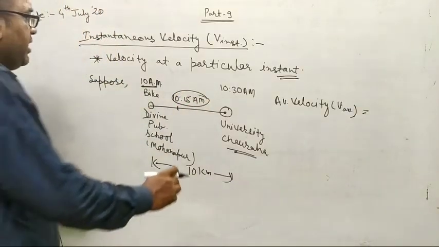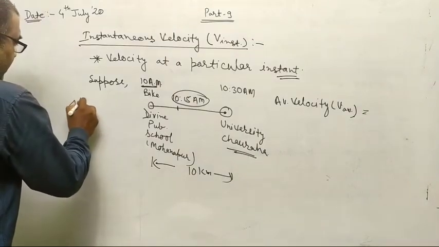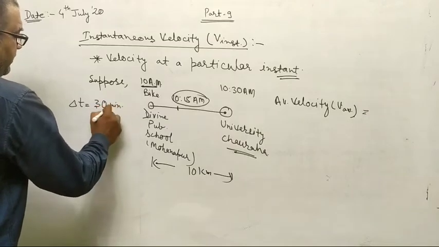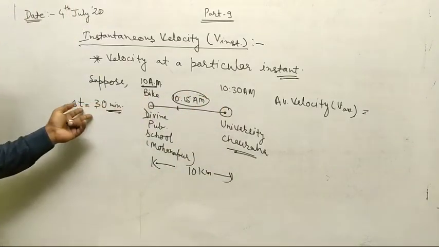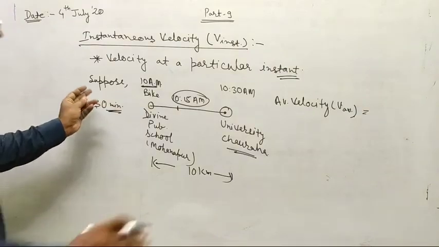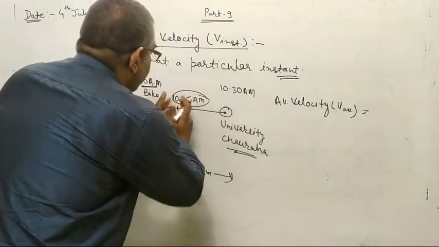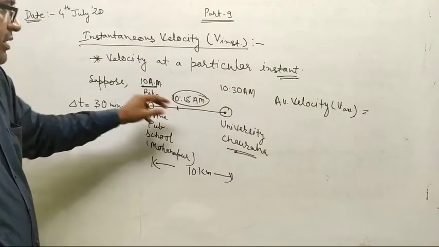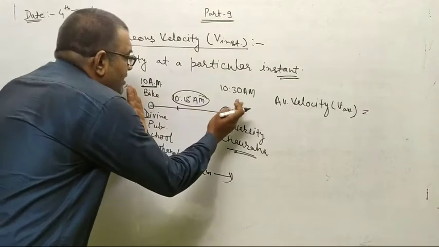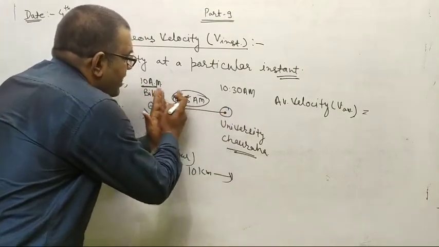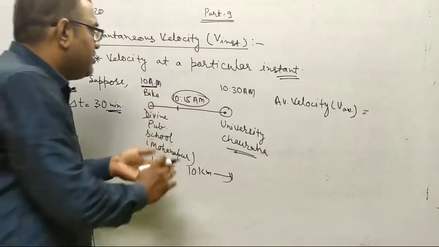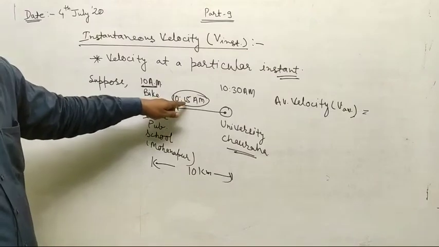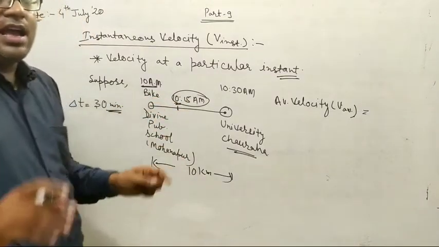It means that if delta t, the difference of time, is 30 minutes, then you have to synchronize this time interval to a particular time, that is 10:15 am. You have to shrink the time interval from this side and this side in such a way that you reach a particular instant of time, that is 10:15 am,